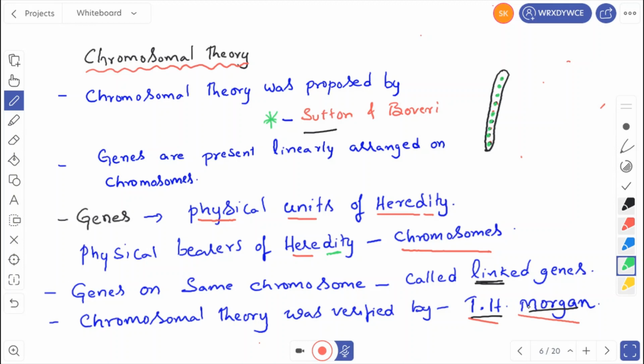Then what about the chromosomal theory? This chromosomal theory was proposed by Sutton and Boveri, and it was verified, tested by T.H. Morgan. So these are very important questions. All these are for the objective exam. Remember this one.